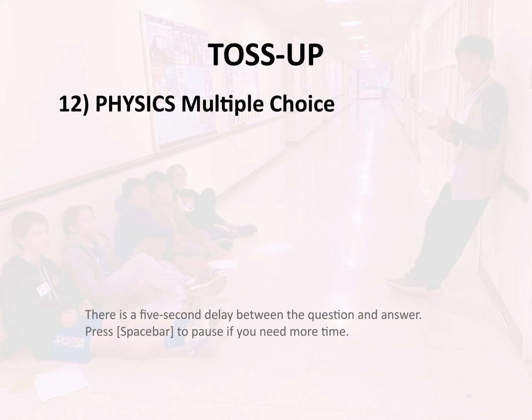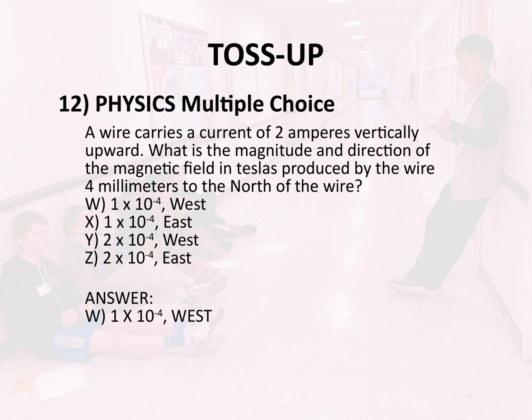X 1 times 10 to the power of negative 4, east. Y 2 times 10 to the power of negative 4, west. Z 2 times 10 to the power of negative 4, east. Answer: W 1 times 10 to the power of negative 4, west.